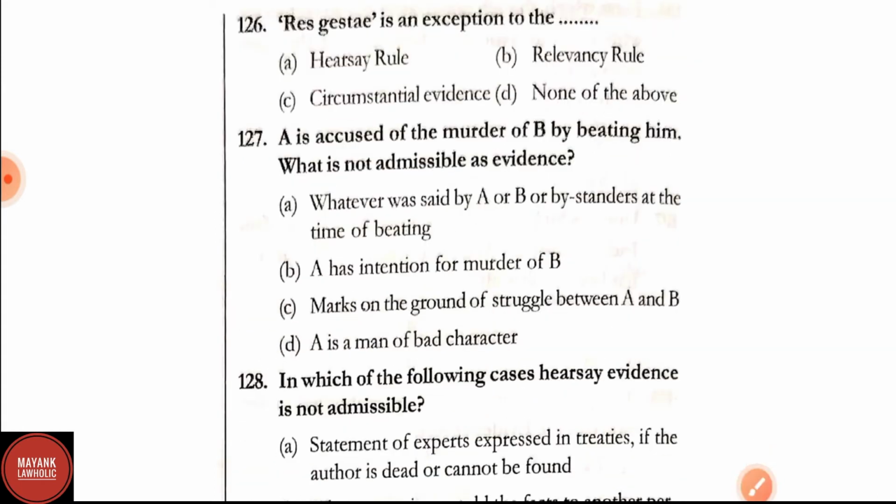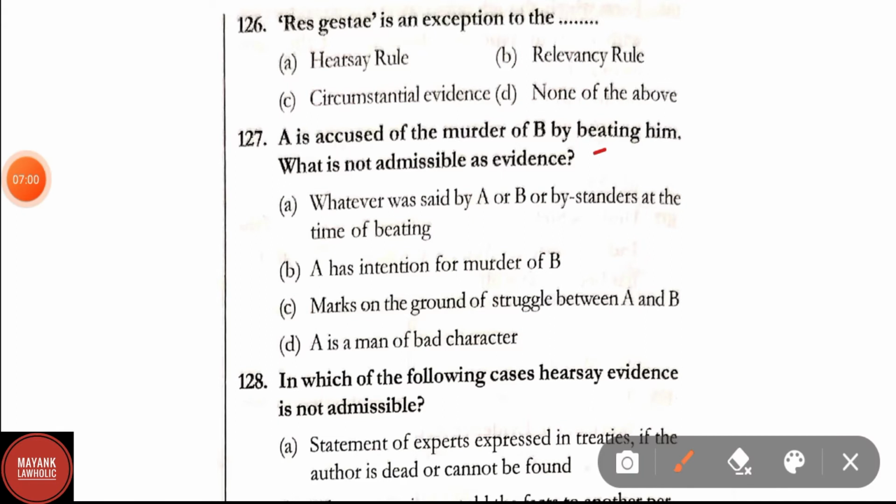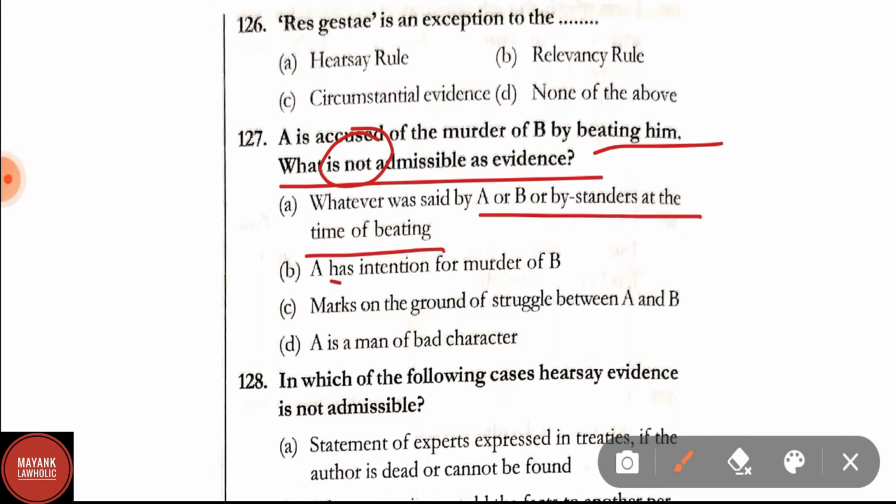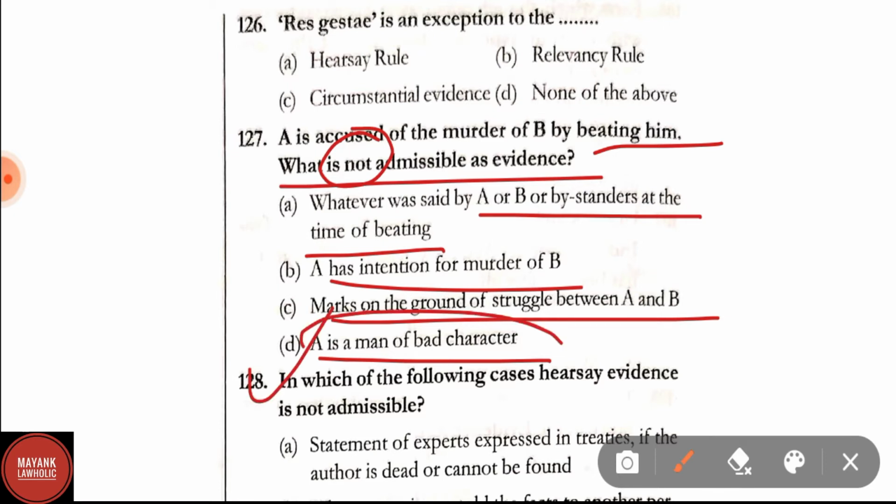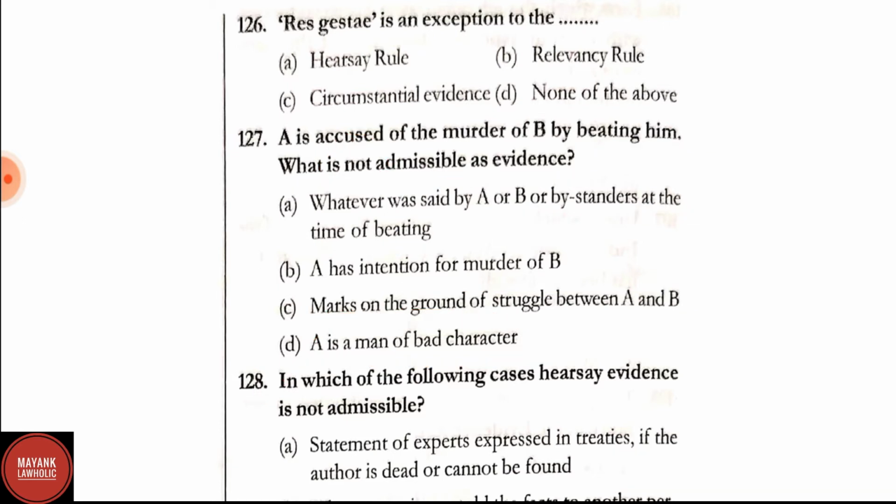Question number 127. A is accused of the murder of B by beating him. What is not admissible as evidence? Option A, whatever was said by A or B or by bystanders at the time of beating. B, A has intention for murder of B. C, marks on the ground of struggle between A and B. D, A is a man of bad character. Here correct answer is option D. A is a man of bad character is not admissible as evidence.